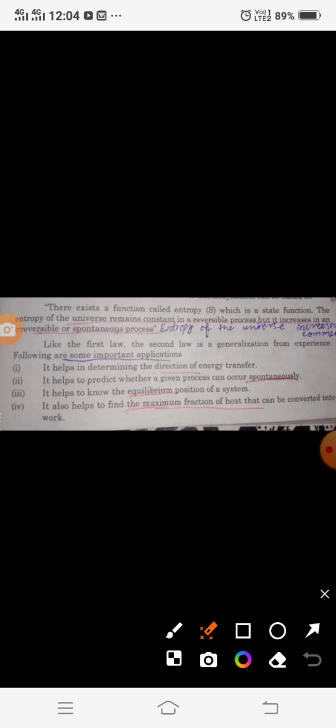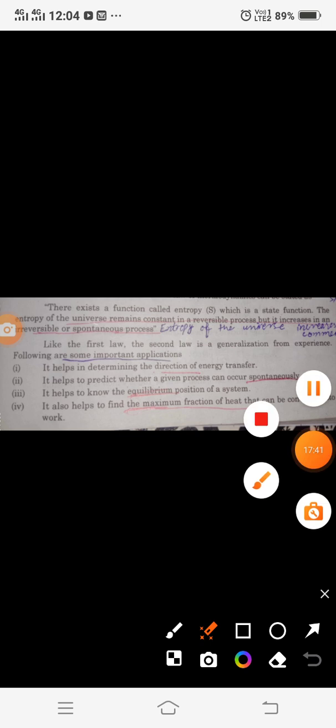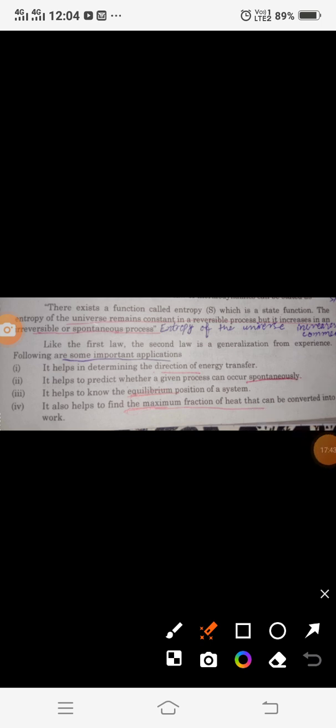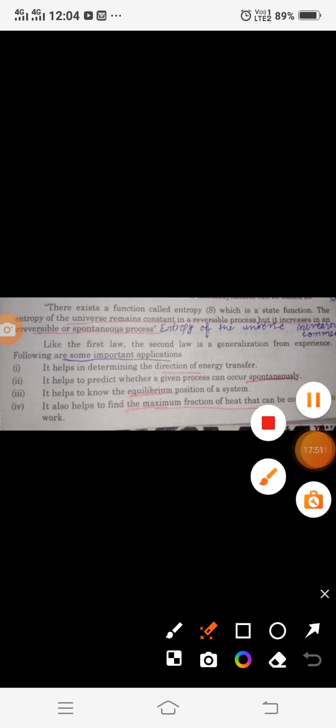It will tell whether the reaction or the process taking place is spontaneous or not. It will also help us understand the equilibrium position of a system, which is not explained in the first law of thermodynamics. It also helps to find the maximum amount of heat that can be converted into work, because not all the heat can be converted into work. So it tells us about the four major factors that are essential to determine to make efficient devices, to make efficient engines.